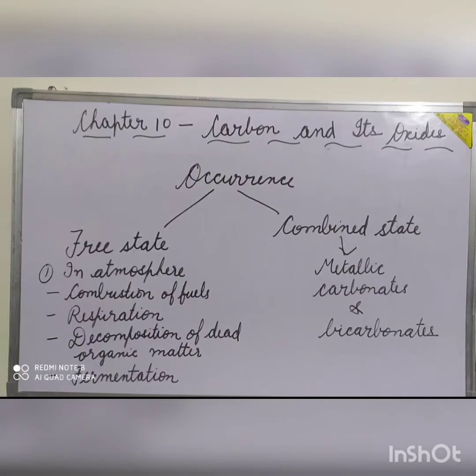Carbon dioxide is found in the free state as well as in the combined state. In the free state, carbon dioxide occurs in the atmosphere to the extent of 0.03% by volume. A large quantity of carbon dioxide is released in the atmosphere during the combustion of fuels containing carbon such as petrol, diesel, coal, etc. Carbon dioxide is also produced during the process of respiration, the decomposition of the dead organic matter, and fermentation. It is also present in the rocks of volcanic regions.